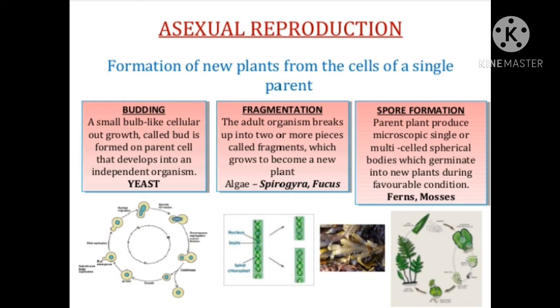Now spore formation. Parent plant produces microscopic single or multi-celled spherical bodies, which germinate into new plants during favorable condition. Ferns and mosses and fungus reproduce by spore formation. Children, you can see here the fern reproduction by spore formation.